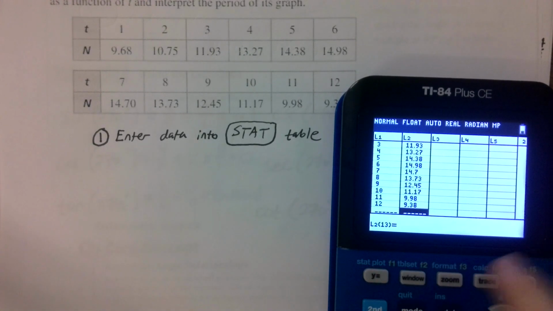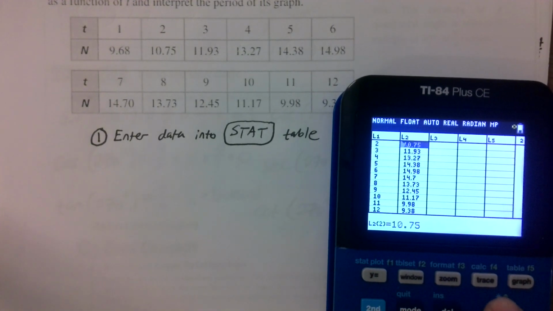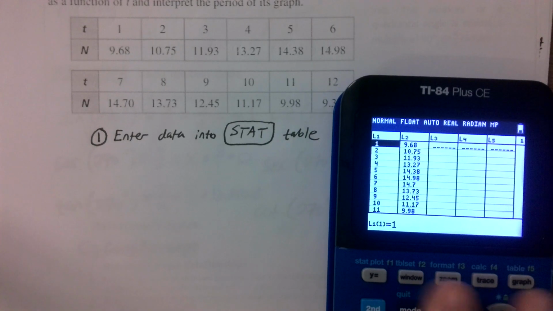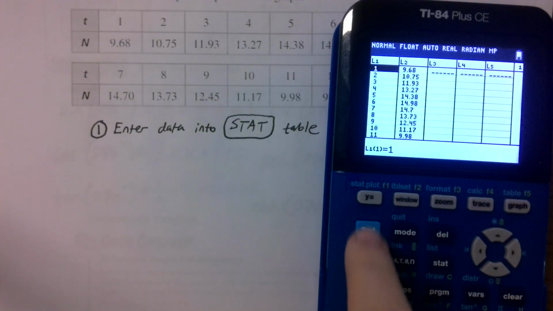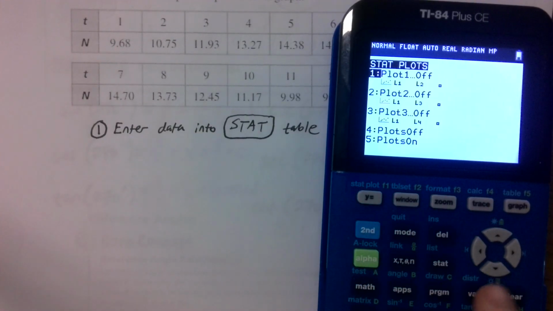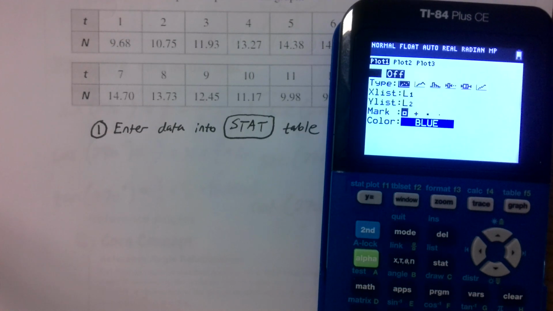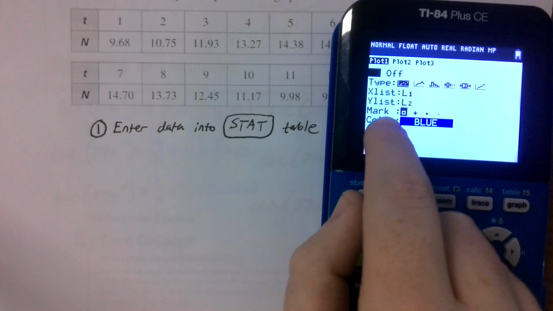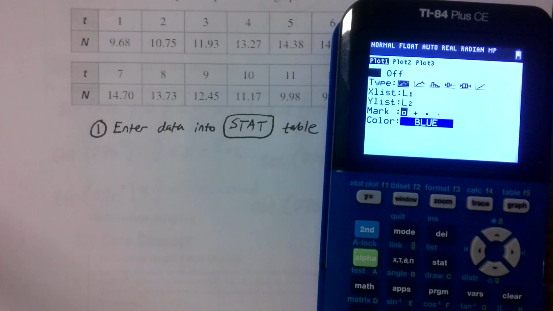Alright everyone, here is our table. I plugged in all the values. They should match up with the graph. Before we go on to the next step, I want to show you how you can see these points on your graph. First things first is we need to turn on our stat plot. The stat plot button is right above the y equals, so we click second, y equals, click enter, and turn your stat plot on. Make sure the x list and the y list match what you're trying to graph.